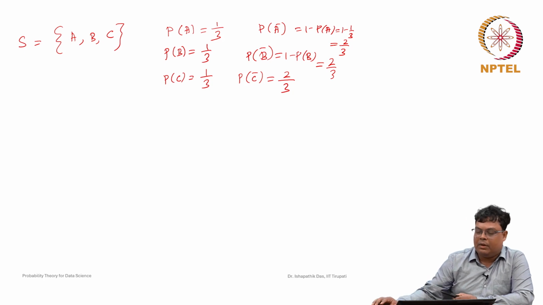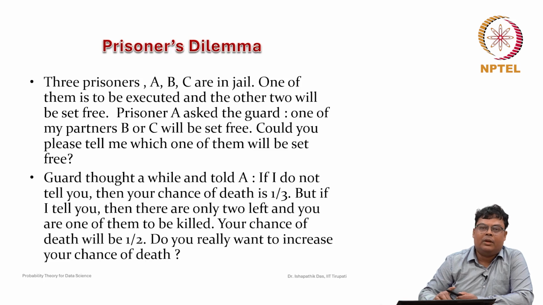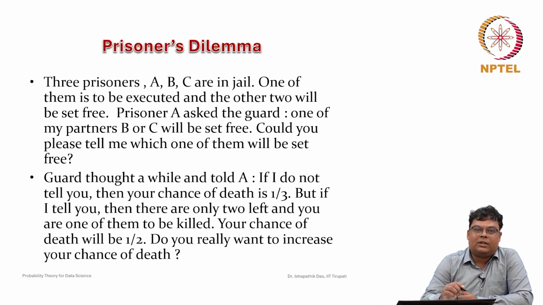Now, prisoner A thought that somehow he can get some additional information. He could ask the guard directly whether he will be executed or not, but the guard may not provide that information.